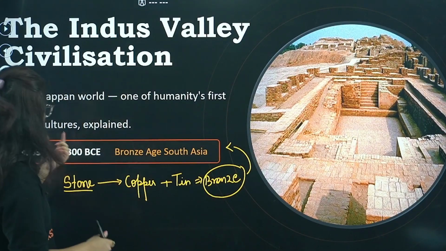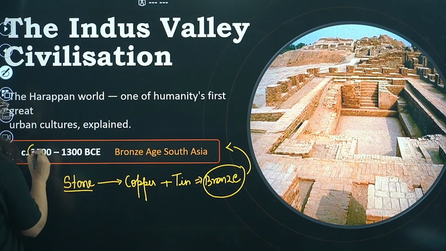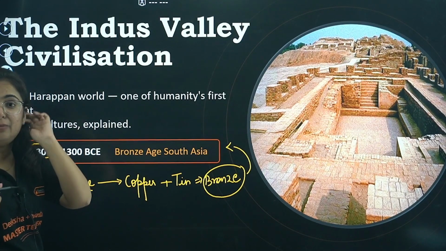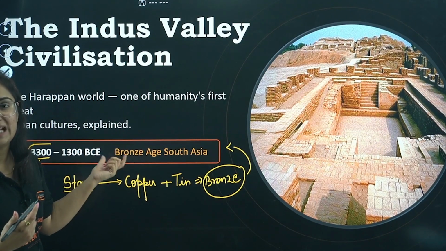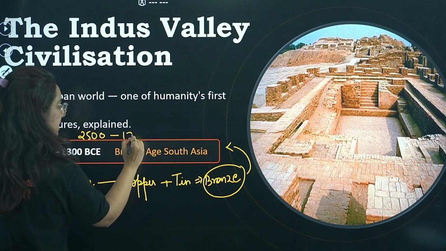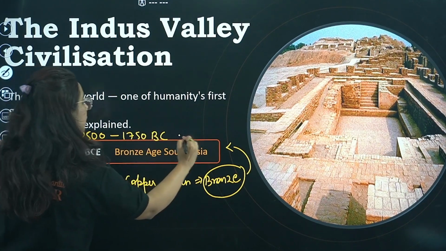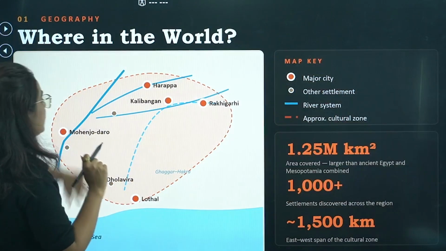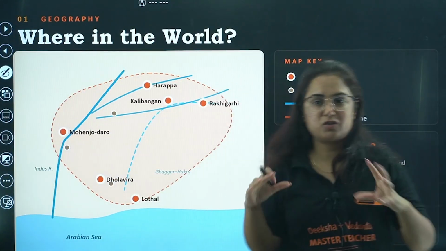See, this period around 3300 BC is somewhere the starting, right? If we see that on a large scale, the Harappan civilization and its mature cities were around 2500 BC up till 1700 BC. Later on, it was the declining phase, and before that, it was the developing phase. So let us dive deep into this chapter.